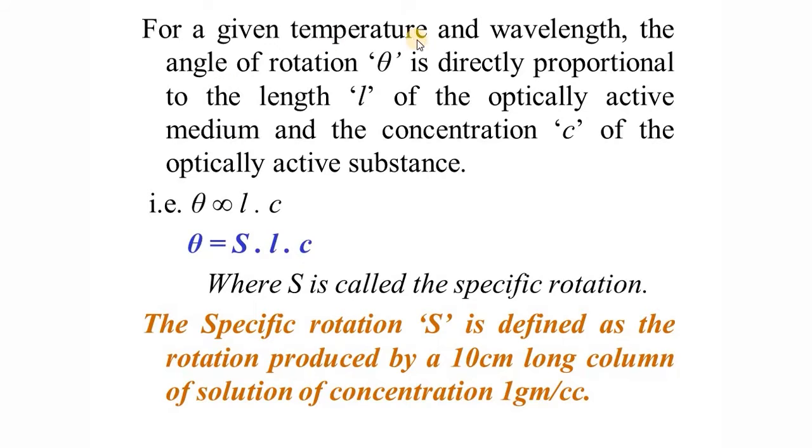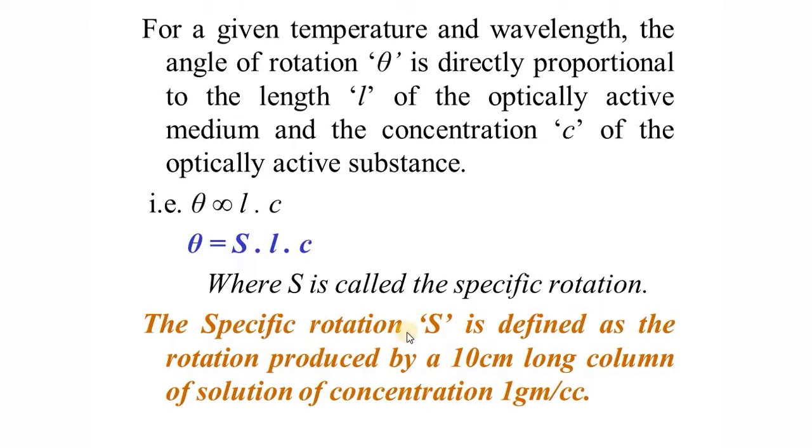For a given temperature and wavelength, that is, when we keep the temperature and wavelength constant, for a single source of light at a constant temperature, the angle of rotation is directly proportional to the length of the optically active medium and the concentration of the optically active substance. I can say theta is proportional to L into C. To remove the proportionality, we introduce a constant known as S, and this S is called the specific rotation.